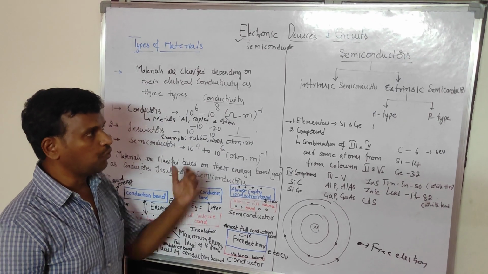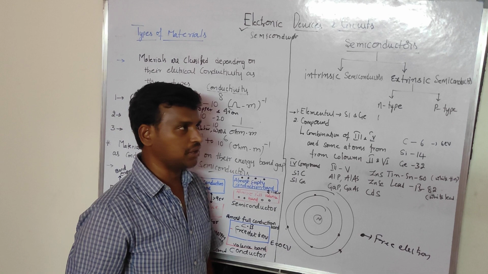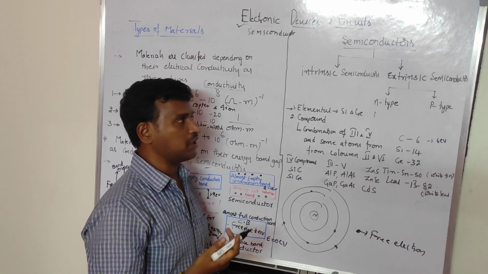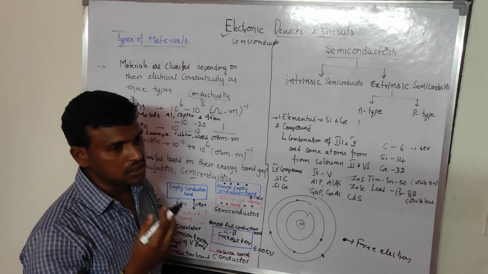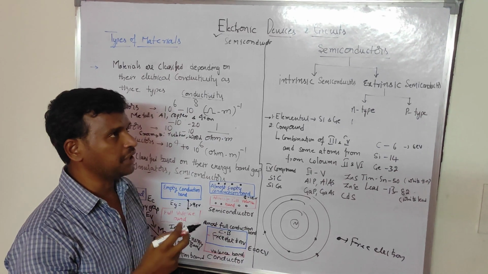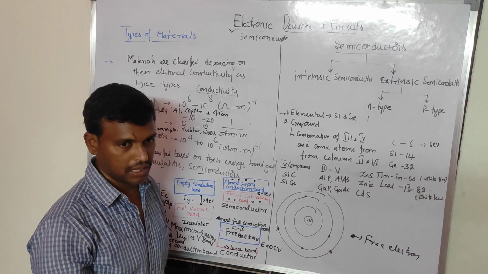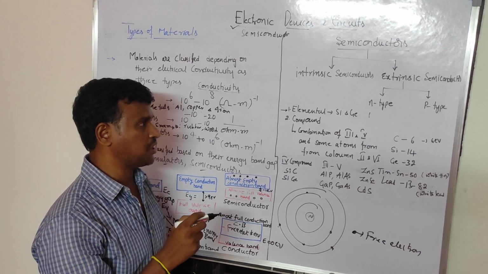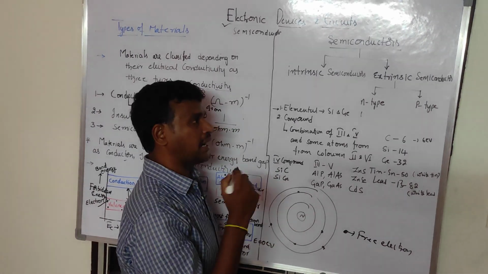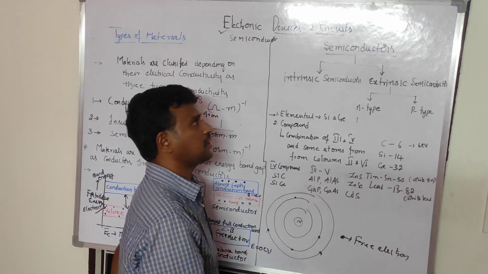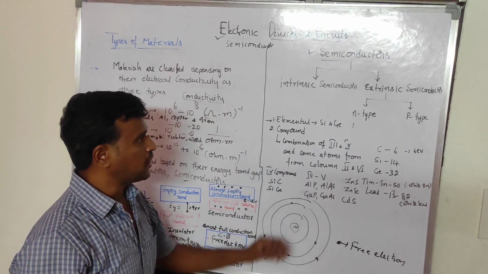Now we'll go with the semiconductors. Once again, I am giving the definition of semiconductors: which type of material is called a semiconductor? If the conductivity is in between the insulator and the conductor, then the material is called a semiconductor. Or another definition: if the energy band gap is in between the conductors and insulators, then the material is called a semiconductor.